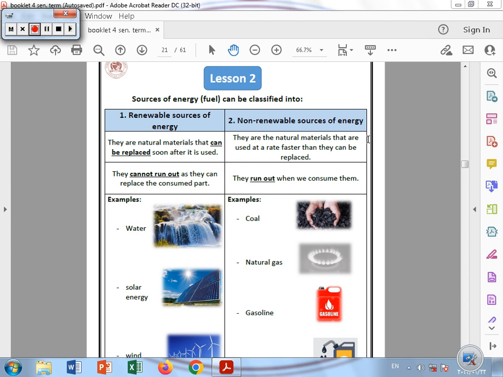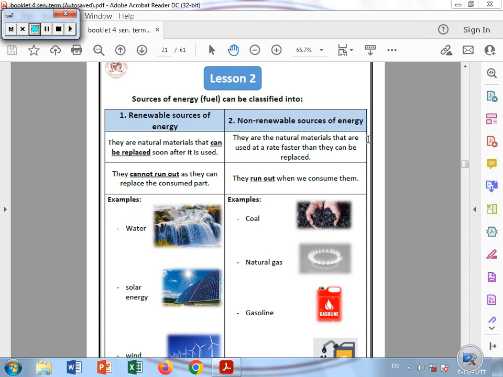Okay, that's part 1 of Lesson 2, and now we are going to classify the sources of energy, or the fuels that we use, into two main sources of energy on the earth. They are the renewable sources of energy and the non-renewable sources of energy.